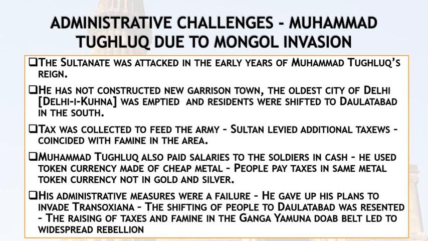The shifting of people to Daulatabad was resented. It was also not successful. The raising of taxes and famine in the Ganga Yamuna Doab belt led to widespread rebellion. Actually, all his measures were regarded as failures, unfortunately.